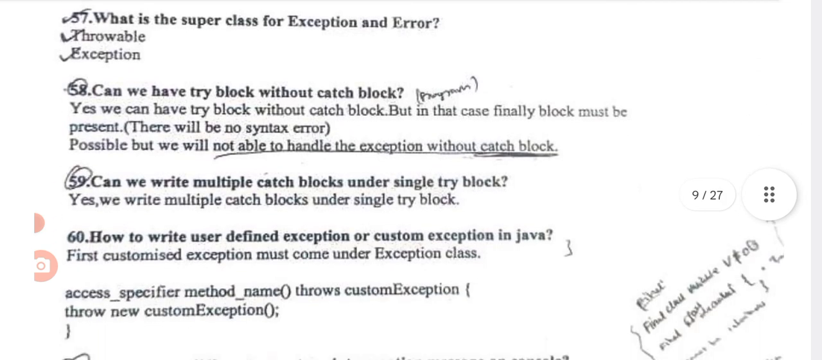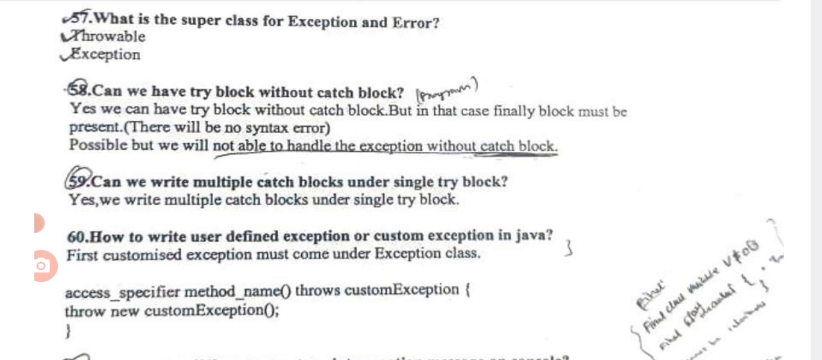What is the superclass for exception and error? The superclass for both exception and error is Throwable.